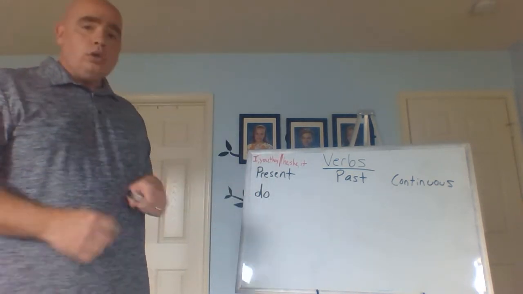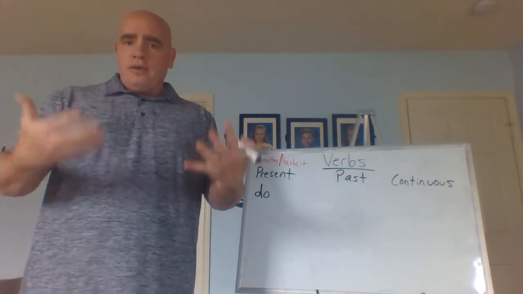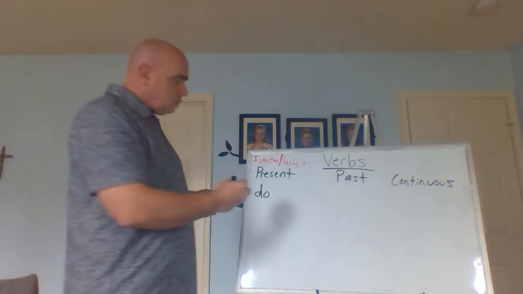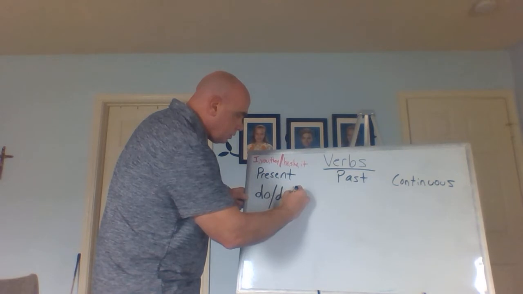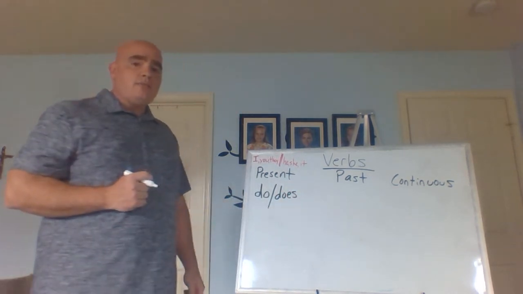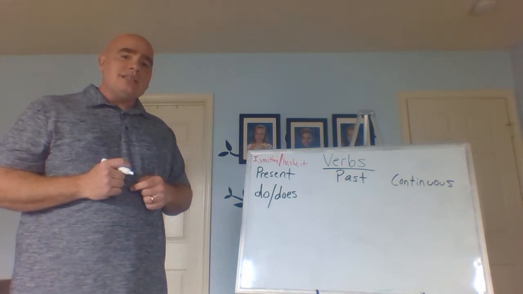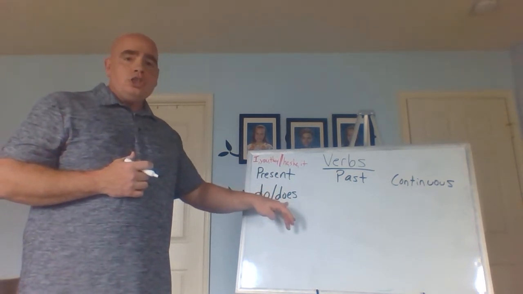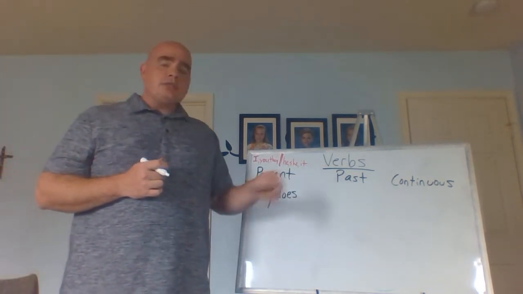They do laundry. But again, for present, every day, usually, for he or she, I don't say do, I say does. I do laundry. He does laundry. I do homework. She does homework. So, do and does.